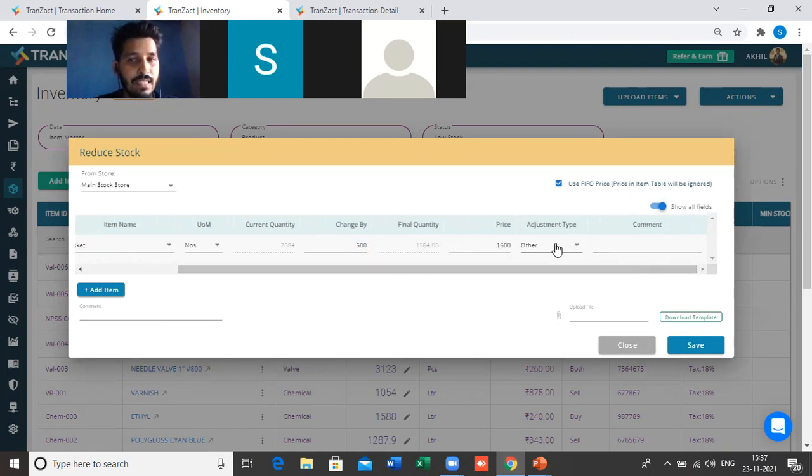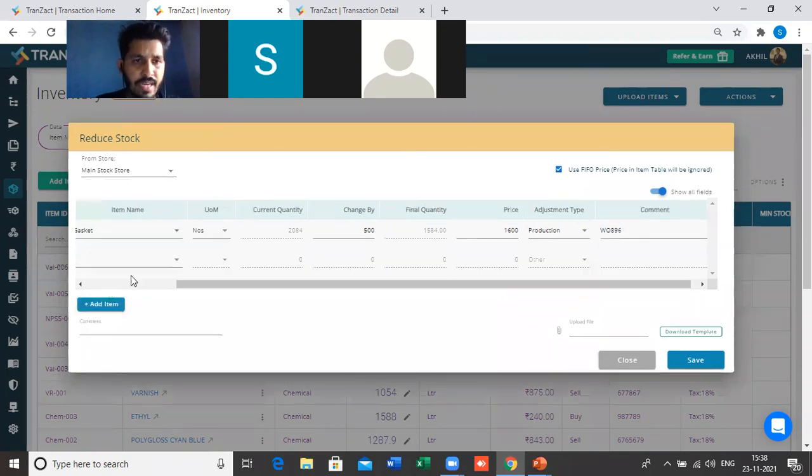You can select the adjustment type as production and just put the data. Put the work order number here in the comment. For example, let's say work order number 896. I have used 500 numbers of gasket in work order number 896. So you have to just pass this entry.